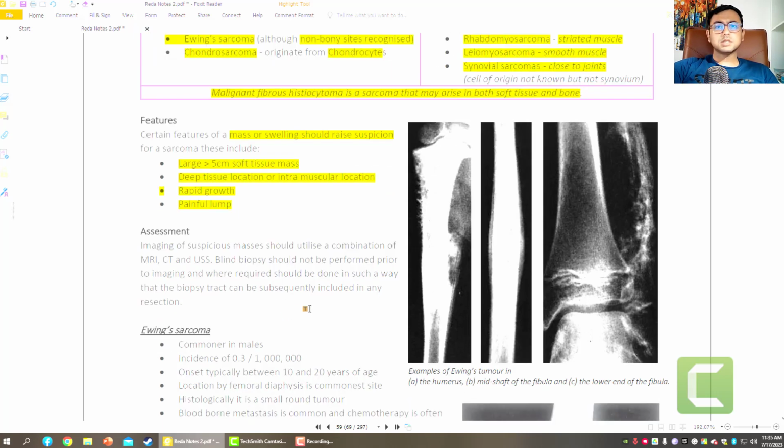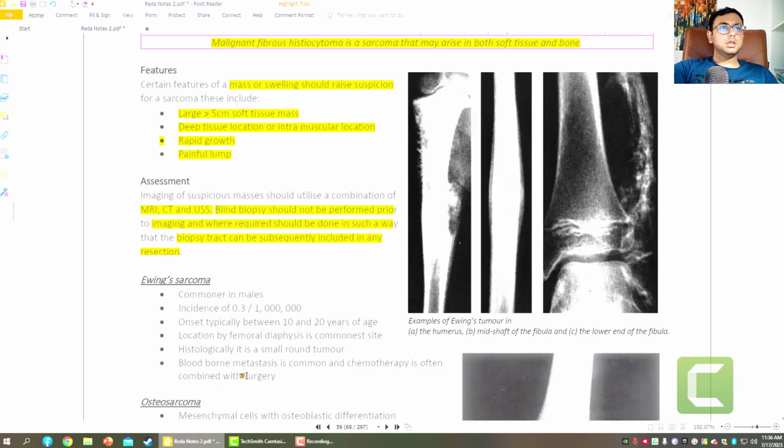So imaging of suspicious masses should utilize a combination of MRI, CT and USS, that is ultrasonography. So blind biopsy should not be performed prior to imaging, and the biopsy should be done in such a way that the biopsy tract can be subsequently included in any resection. So if a biopsy occurs, in that case during resection you have to take out the whole margins of the FNAC port.